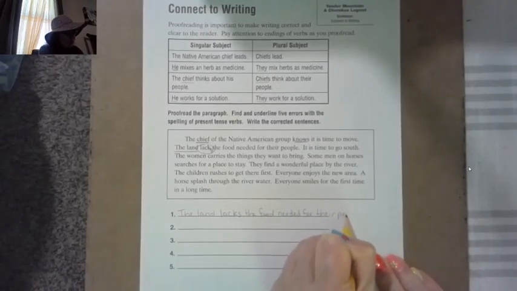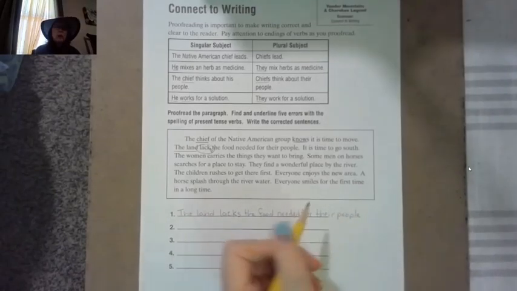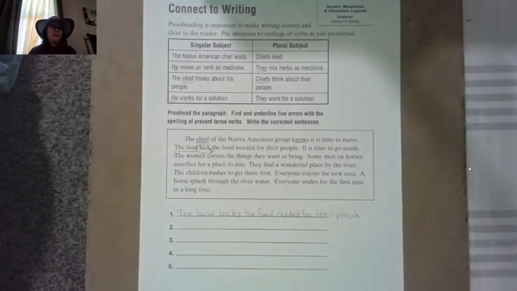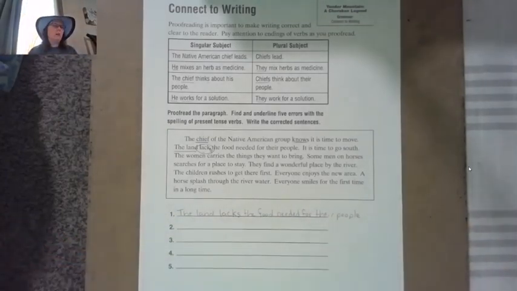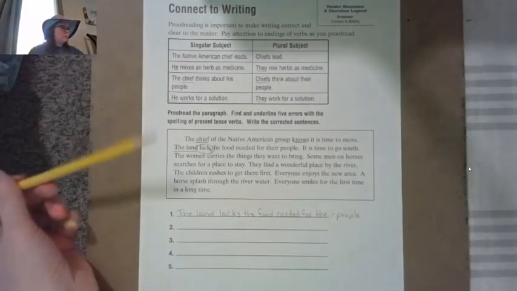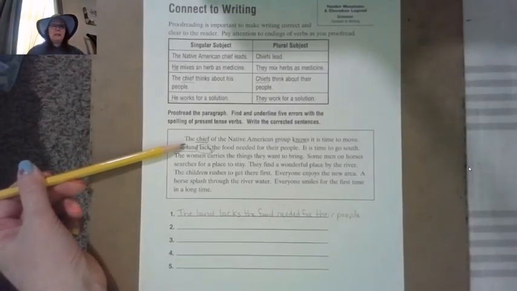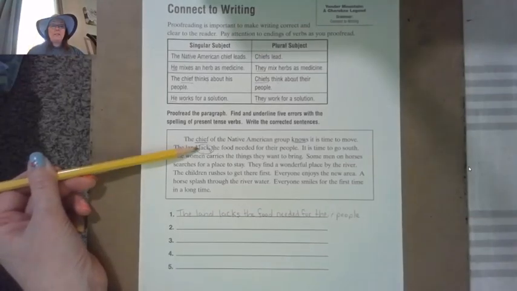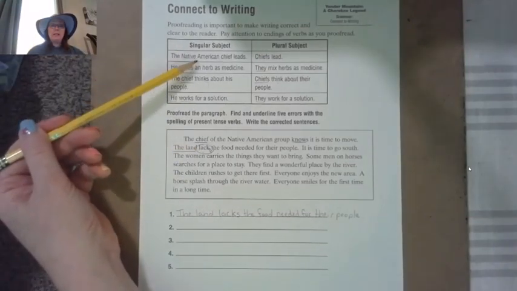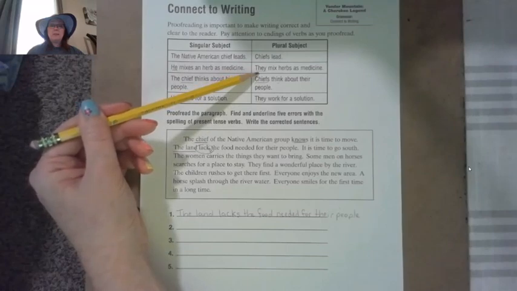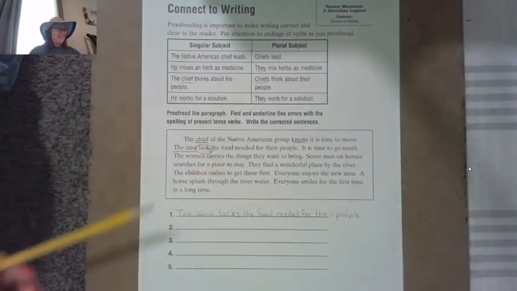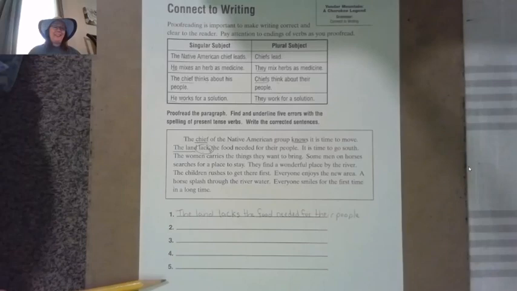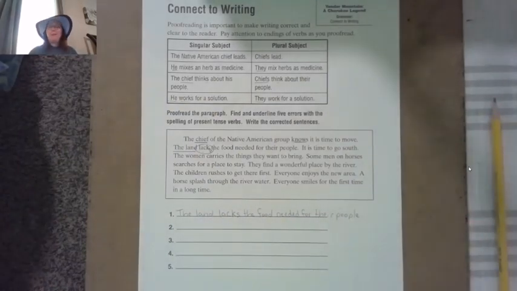What I'd like for you to do now is to go ahead and just go through the rest. There's number 2, 3, 4, and 5. There's only 5 errors in there, okay? So make sure that you're double checking, find the subject, and then figure out whether you need to add the S or ES. If it's plural, you're going to add nothing because we already have it on the subject, okay? Have a look at the next 4, you can do all by yourself.